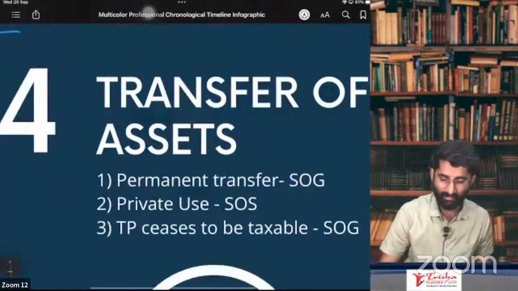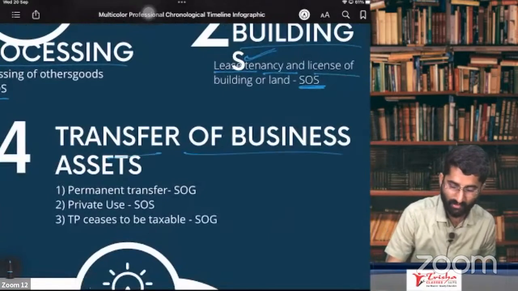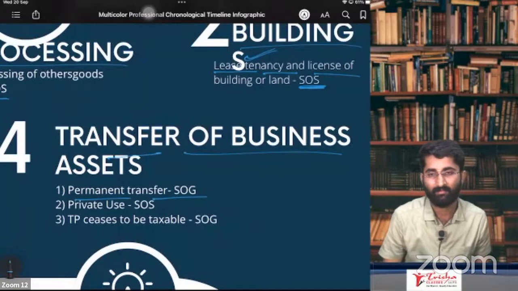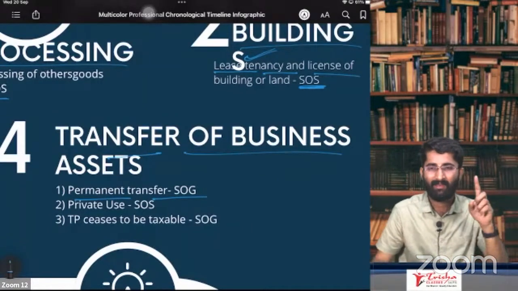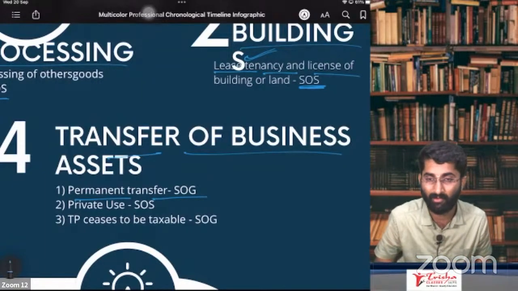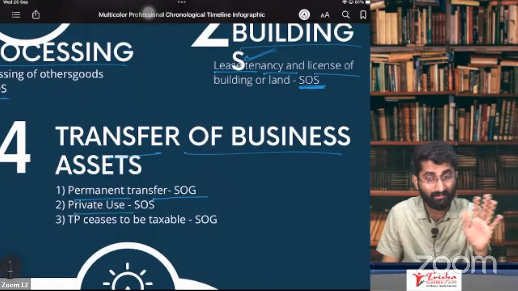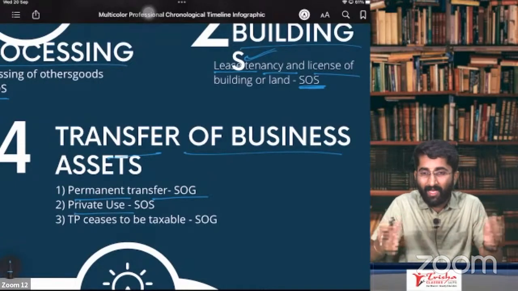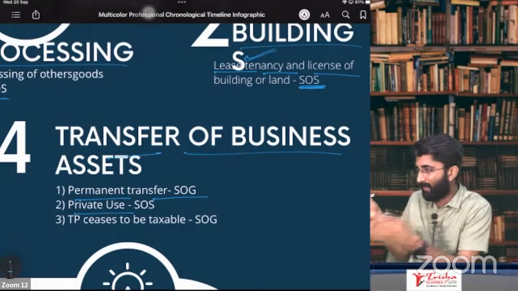Next one, paragraph number 4, transfer of business assets. When you are transferring the business assets permanently, say I had some business asset, my laptop, that is my business asset, and I am permanently transferring this laptop to you, then it is supply of goods. Next one, I am not transferring this laptop. I am using the laptop for 2 months or 3 months. I am using this laptop for my private purpose.